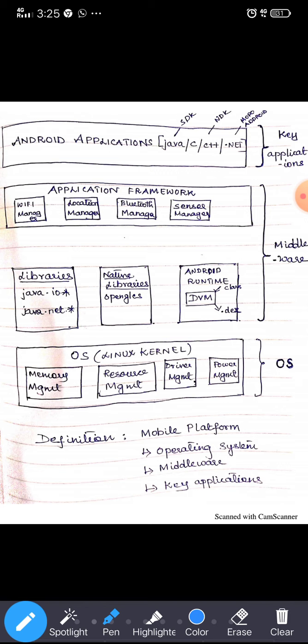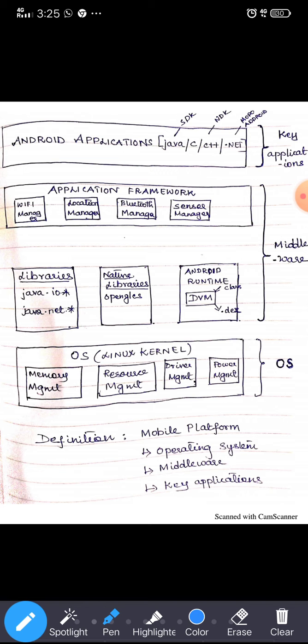So right now we are clear that Android is not an operating system and not a programming language, it is a mobile platform.